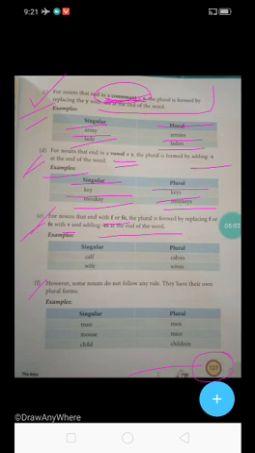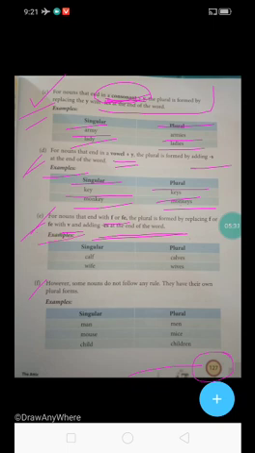So if the noun is having f or fe, what you have to do? You have to remove f, fe also. Instead of f and fe, you have to write v and add es. Then it will become a plural.